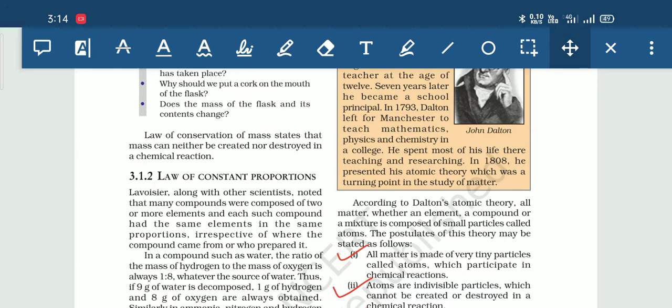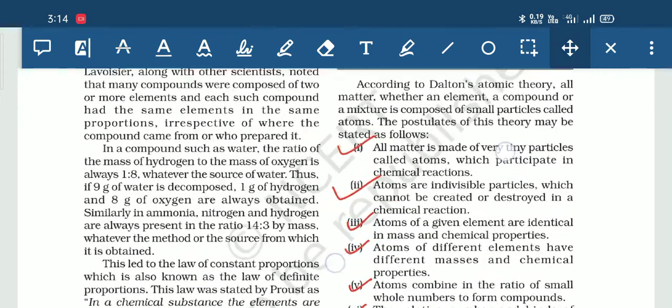There are six important postulates of this theory that we have to study. Remember that we always have to learn these postulates in a proper sequence or a proper order as given in your NCERT textbook. So, the first postulate: